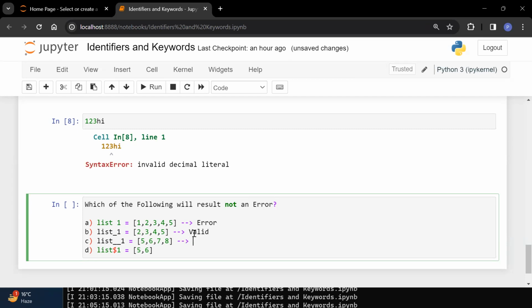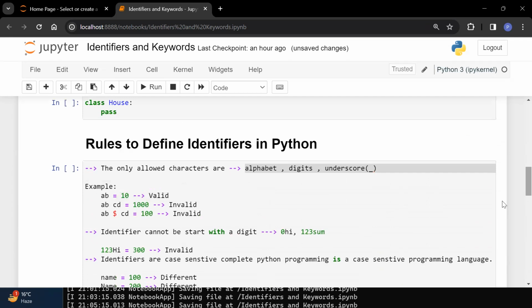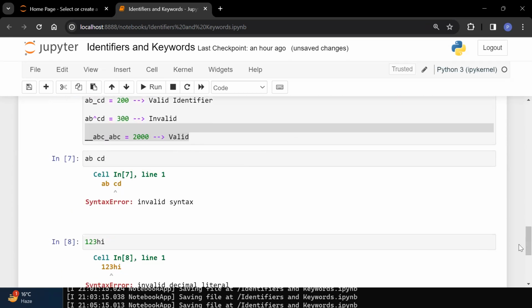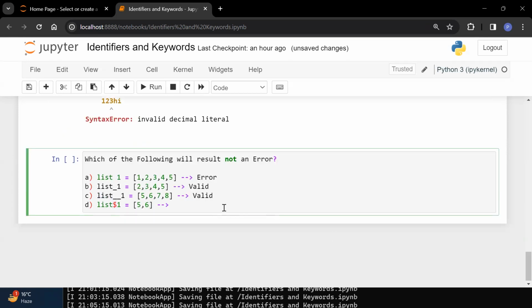Coming to the third one, first you have used alphabets, then you have used double underscore. Yes, underscore you can use n number of times, so underscore is valid. After that you have used a digit, so a digit is also allowed. That means this is also valid. Coming to the next one, you have used list, an alphabet, fine. You have one, a number or digit, which is also fine. Now coming to the dollar symbol. Is the dollar symbol allowed? No, the dollar symbol is not allowed. So this will raise an error.